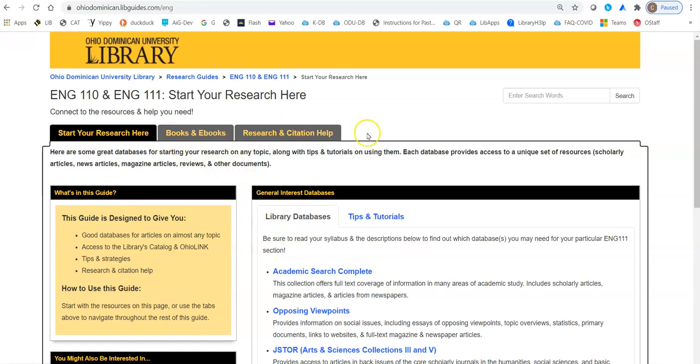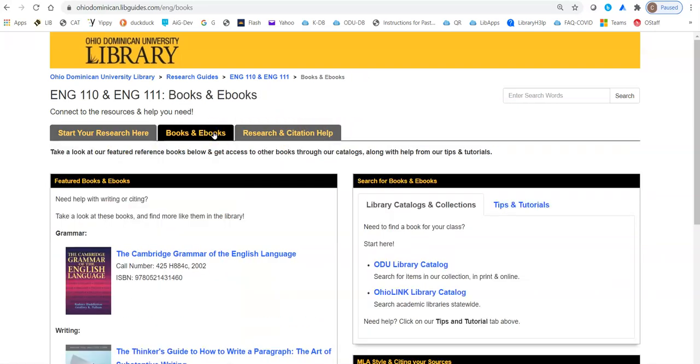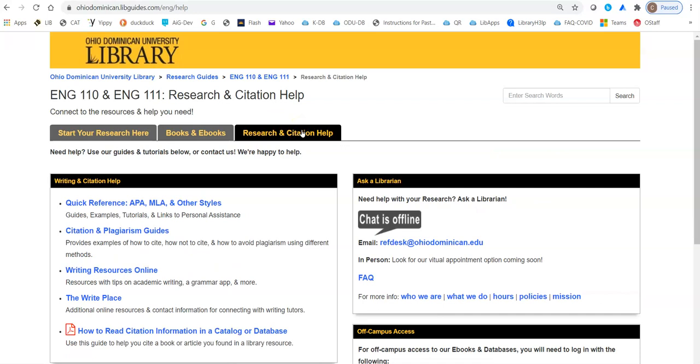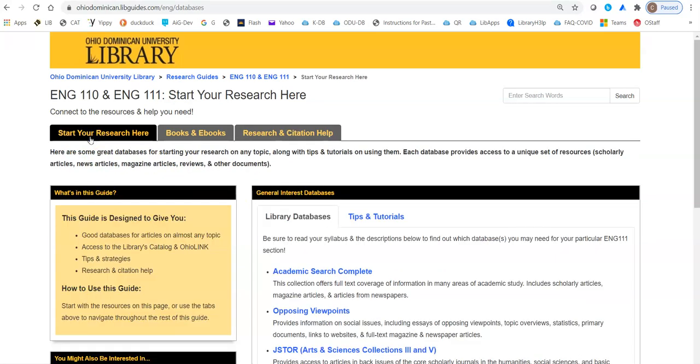And then the other two pages that are here, you can get to our library catalogs, which my colleague will tell you about later in a different video. And you can also reach us at any time through our research help page. Our Ask a Librarian is here for help with MLA style. We have some resources online for you, and we also link you to the right places, writing tutors for assistance. So start your research with us, and good luck with your papers.